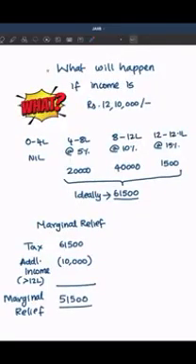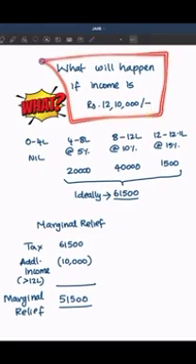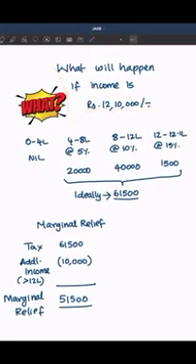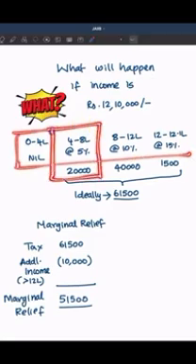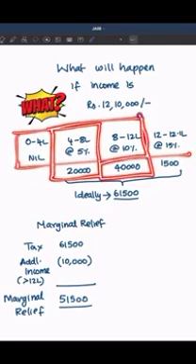Now comes a very interesting question. What will happen if income is greater than 12 lakh? Let's say only 12 lakh 10,000. Whether tax will be applied on entire 12 lakh 10,000 or it will be applied only on 10,000? Let's see. So when the income is greater than 12 lakh, the tax slab rates are going to be like this. Up to 4 lakh nil, 4 to 8 lakh at the rate of 5% it is going to be this 20,000. 8 to 12 lakh at the rate of 10% it's going to be this 40,000. And 12 lakh to 12 lakh 10,000 at the rate of 15% it is going to be 1,500.